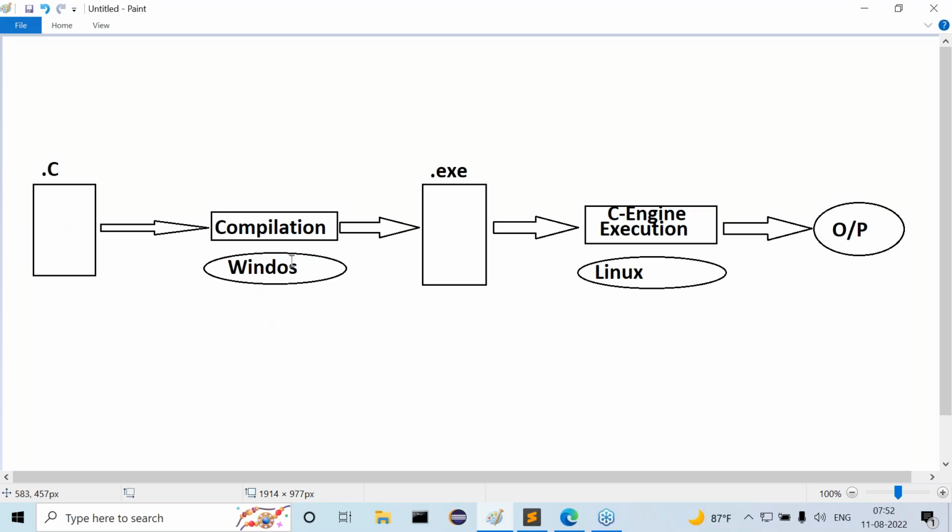When we compile a C program on the Windows operating system, we get the .exe file.